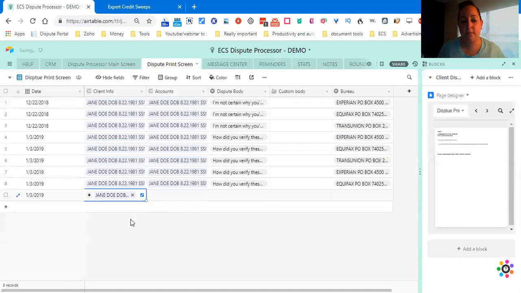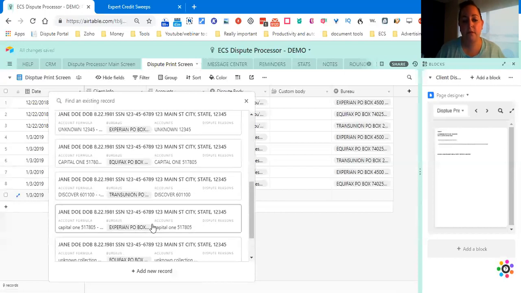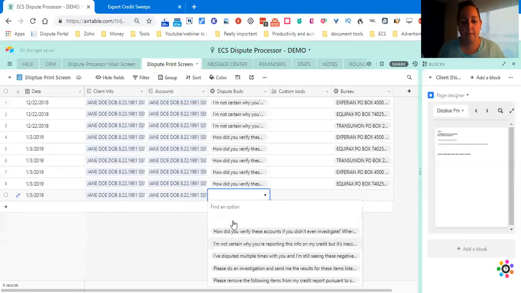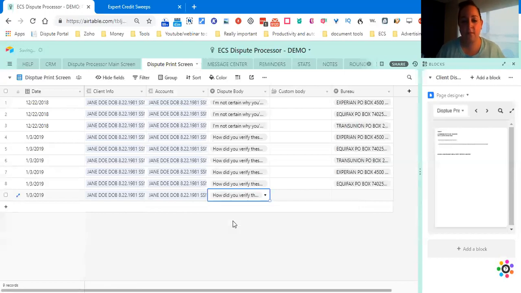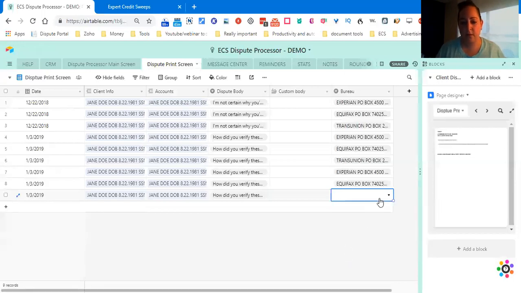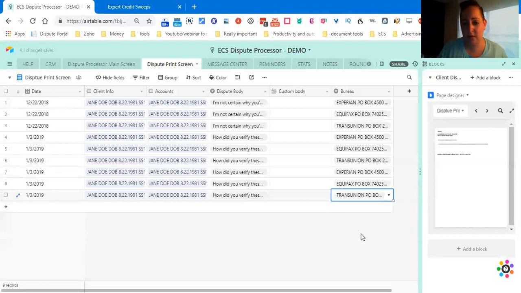Choose the client, choose the account. Oh, I didn't want that one, I want this one. And choose the bureau. Why is this not coming up? There we go. Oh, because my thing is in the way. I need to move it. Sorry about that. My screen recording thing was in the way.